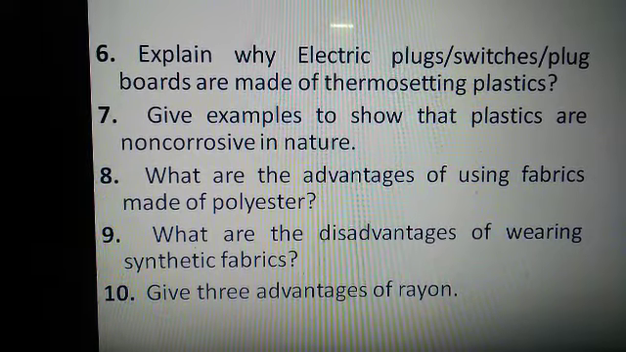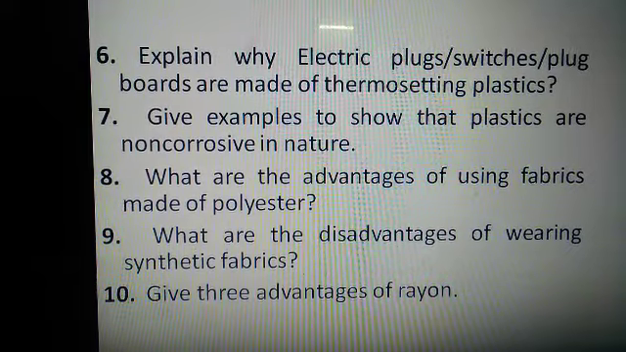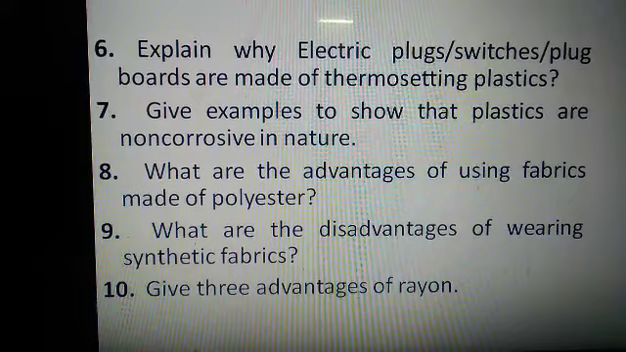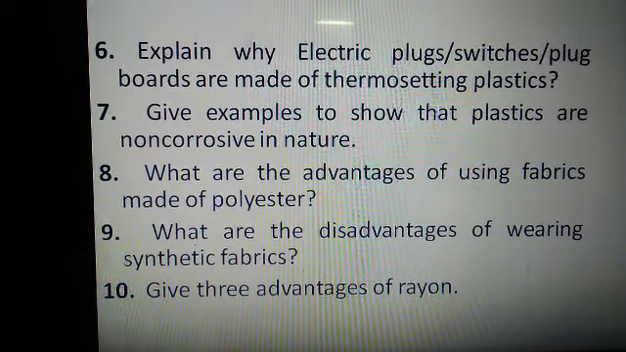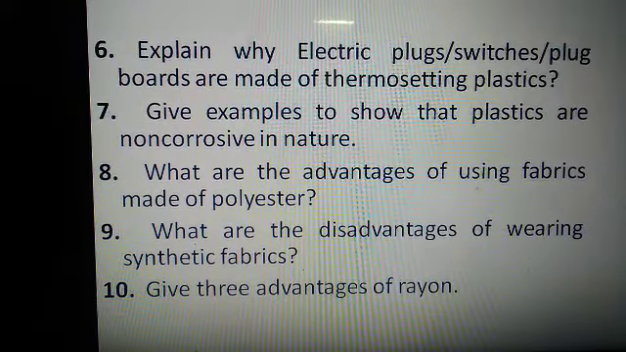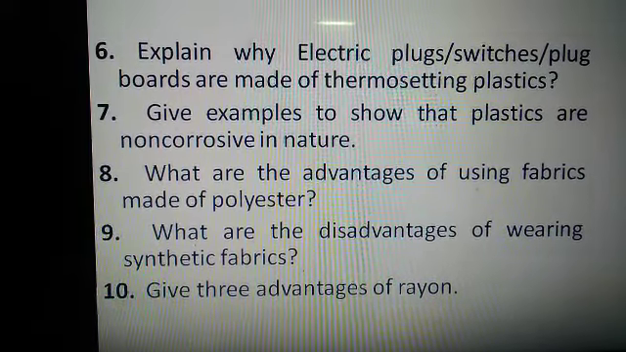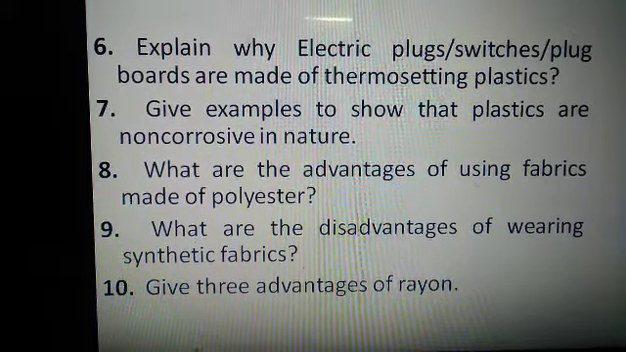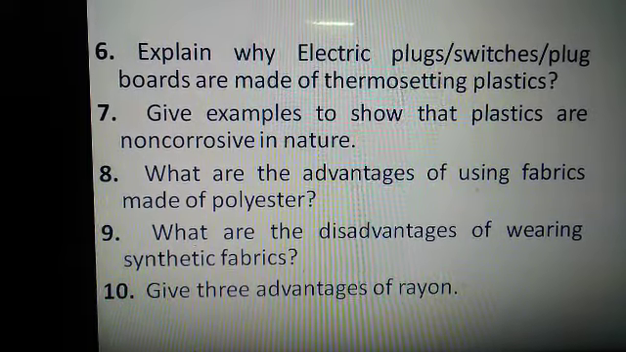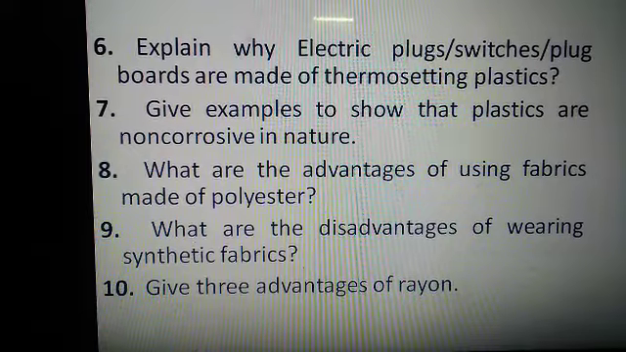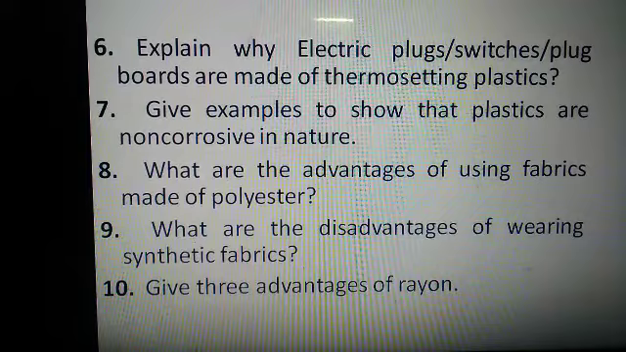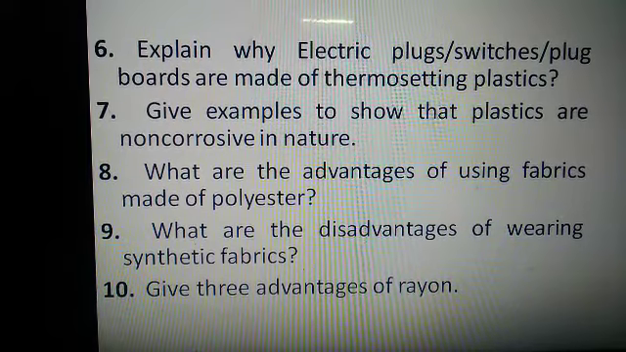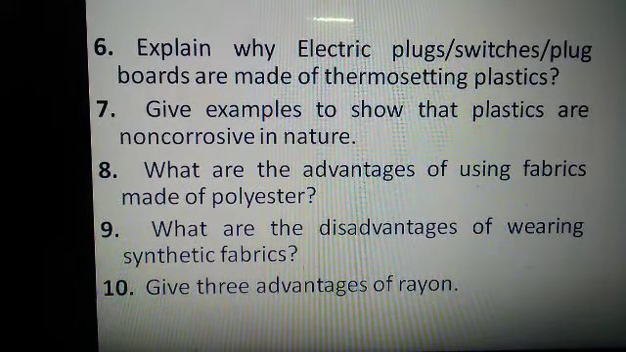Plastics do not react with any substances. They do not react with either water and air that are required for corrosion. Hence, plastics are not corrosive in nature. For example, plastic is used to store many chemicals, and even we can store water in plastic containers. The eighth question is, what are the advantages of using fibers made of polyester? The answer to this question is, fibers made up of polyester are strong fibers that do not wear down quickly, but they are also resistant